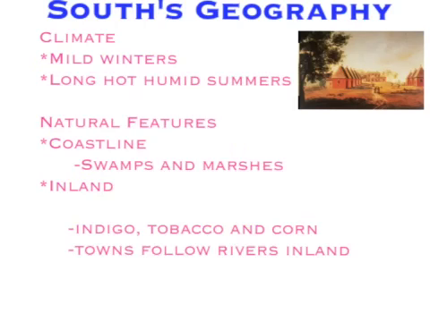The South's geography had mild winters and long, hot, humid summers. Their crops were indigo, tobacco, and corn. They had a long growing season. They needed slaves to help do the work for them because of the long growing season.